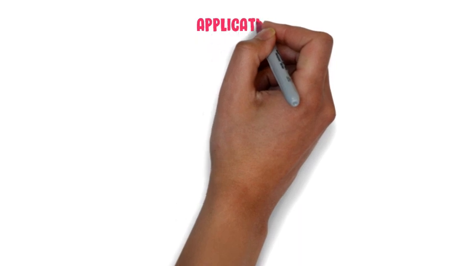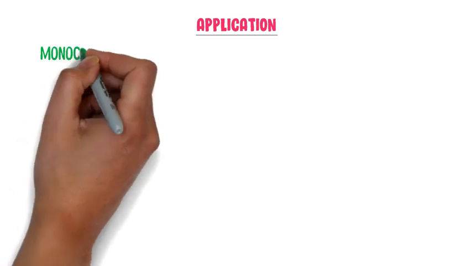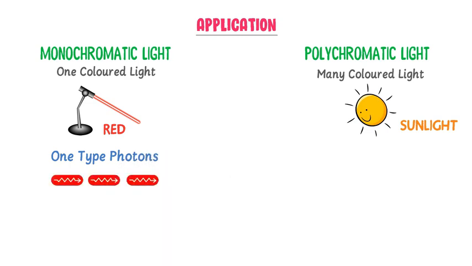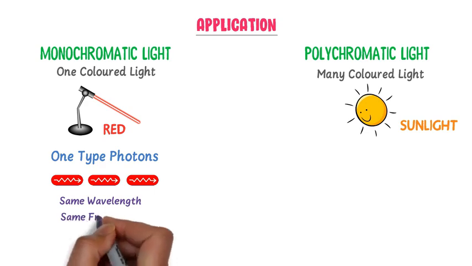Finally, let me teach you the application of Planck's quantum theory. We can easily understand and explain the monochromatic light and polychromatic light with the help of Planck's quantum theory. We know that monochromatic light means light of one color like red laser light, while polychromatic light means light of many colors like sunlight. This monochromatic red light is made up of one type of photon, red photon. All the photons have same wavelength, same frequency and same energy. Therefore we see it as red light.